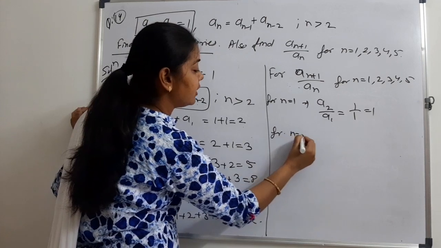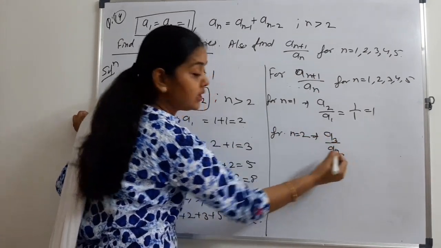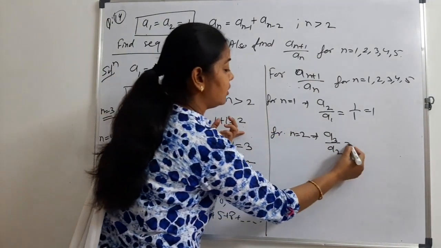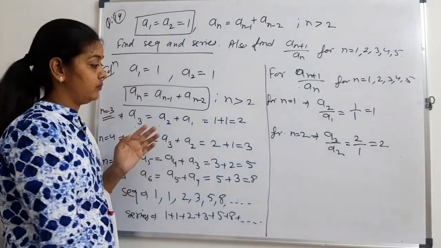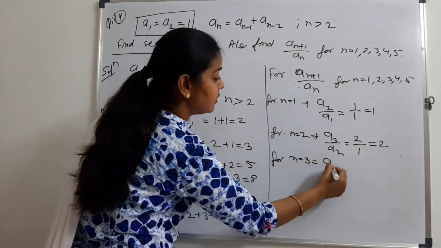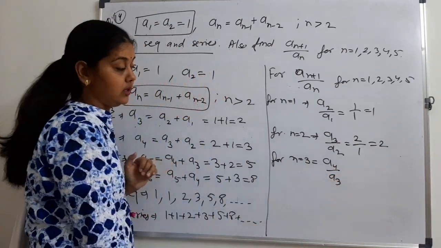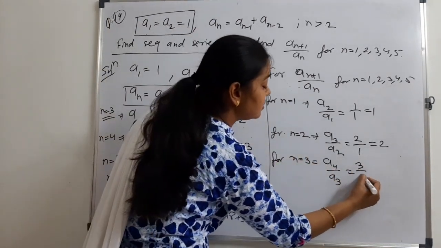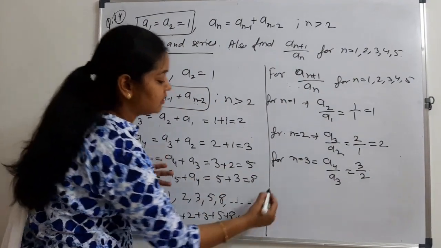For n equal to 2, this will become a3 upon a2. a3 is 2 and a2 is 1, that is 2. For n equal to 3, we got a4 upon a3. a4 is 3, so 3 upon 2. That will remain the same. We cannot simplify it more.